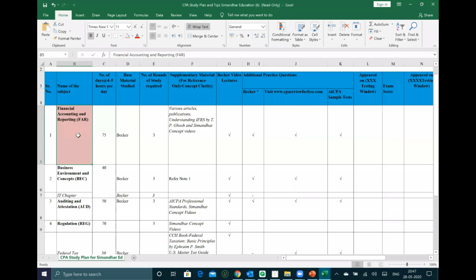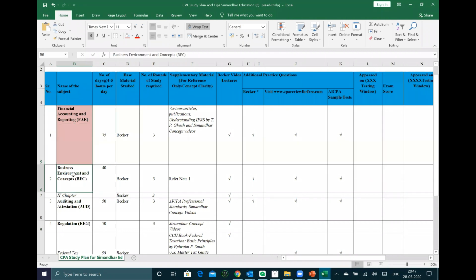If you didn't have any experience and you don't know anything, then go with the schedule we have given, like what the sections are, how it is going on, like our live classes. Right now, I've started regulation, so you can go with regulation if you don't know anything. If your stronger point is taxation, go with REG first. If you are working currently in an audit division, go with audit first, then FAR second, and go with taxation last. So you must decide which section you are stronger with. People who are very scared of the tougher sections, guys, you don't want to lose any confidence, go with the easiest section, which is BEC.